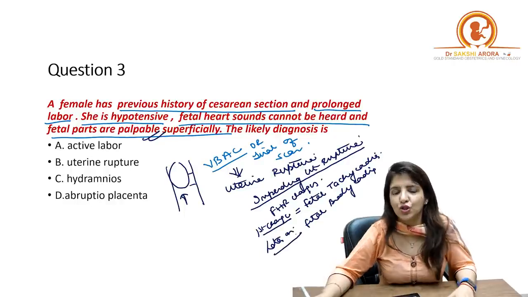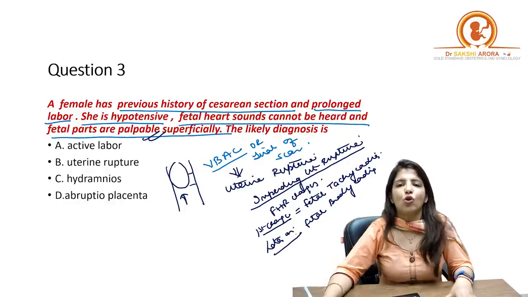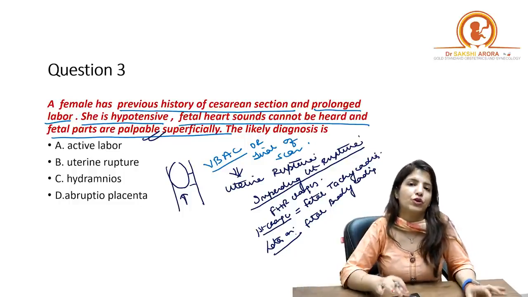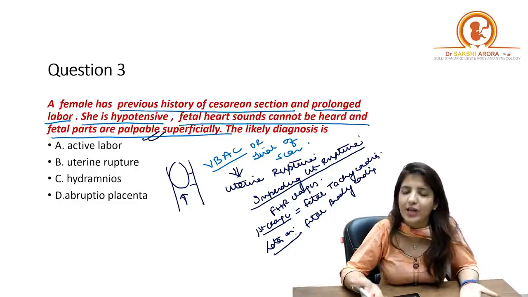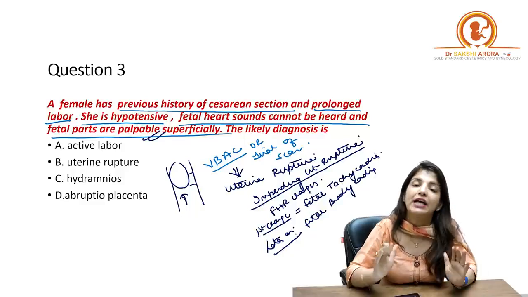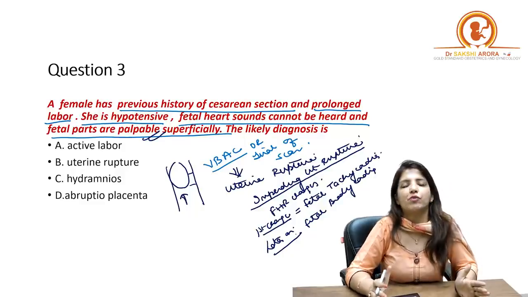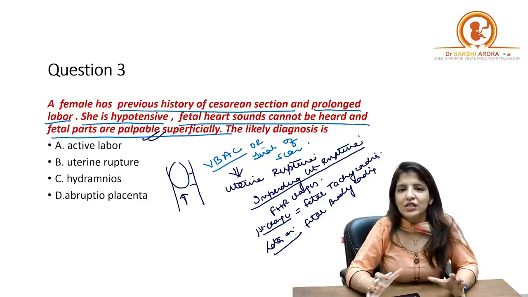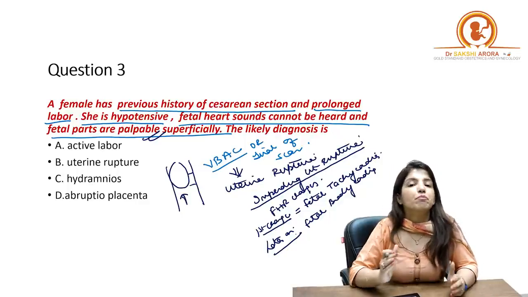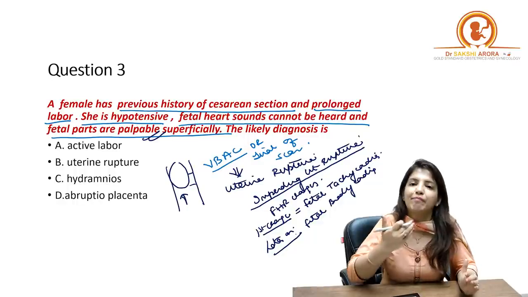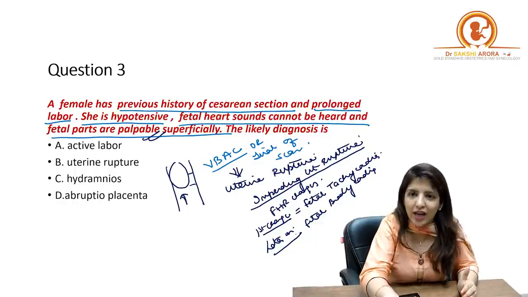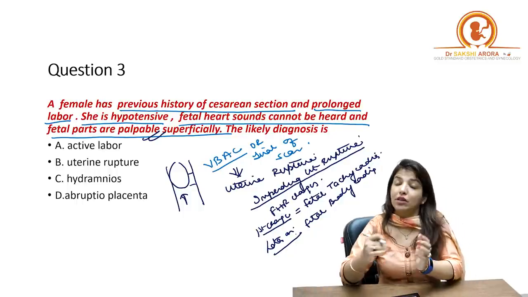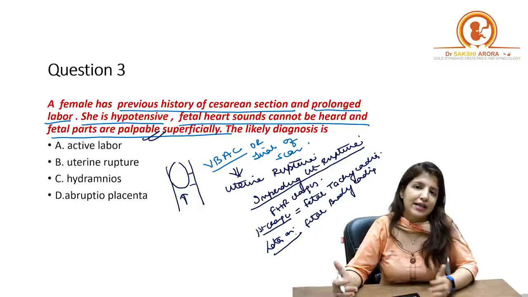So if someone asks you that in case of an impending rupture, what is the first change in fetal heart rate which you see? The first change is fetal tachycardia. But most of the time this tachycardia is missed by the obstetricians, and by the time we detect that there is rupture, fetal bradycardia happens.